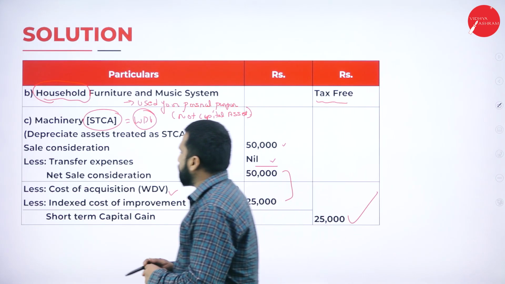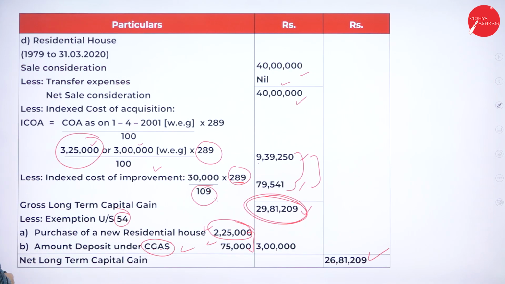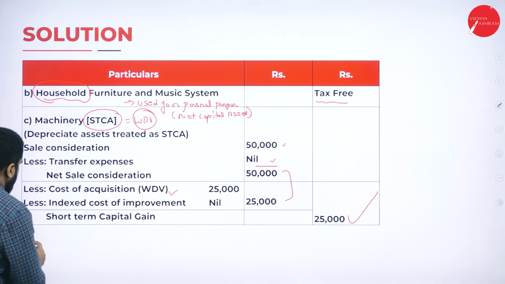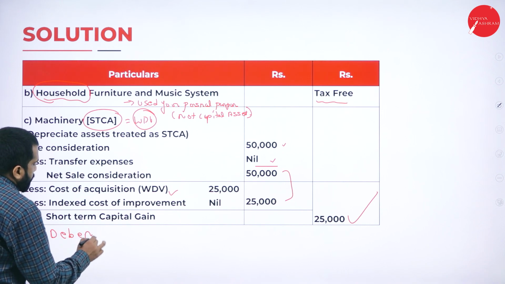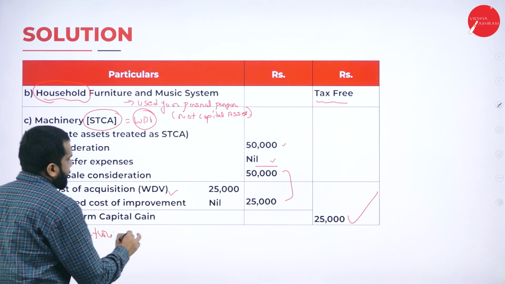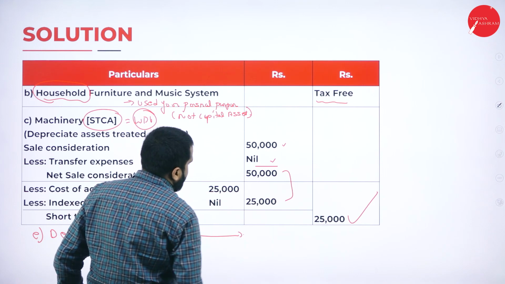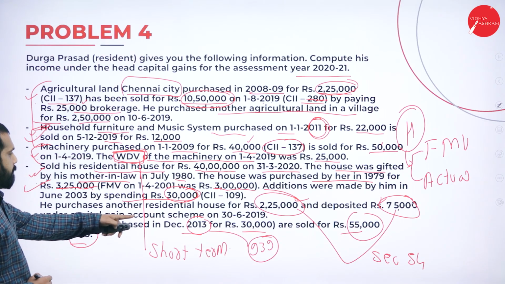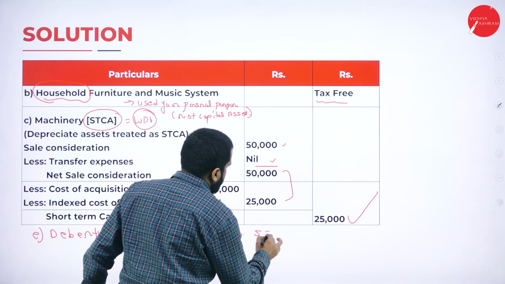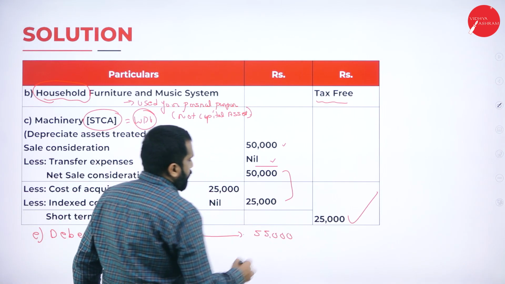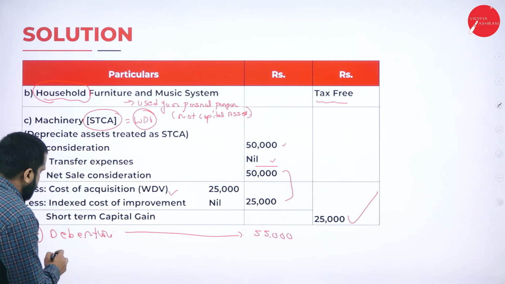I have space here. I'll calculate. Debenture. What is the selling price? Selling price is 55,000. What is the acquisition cost?